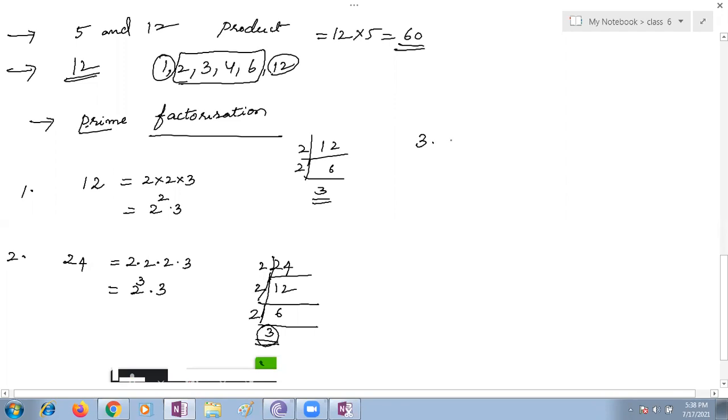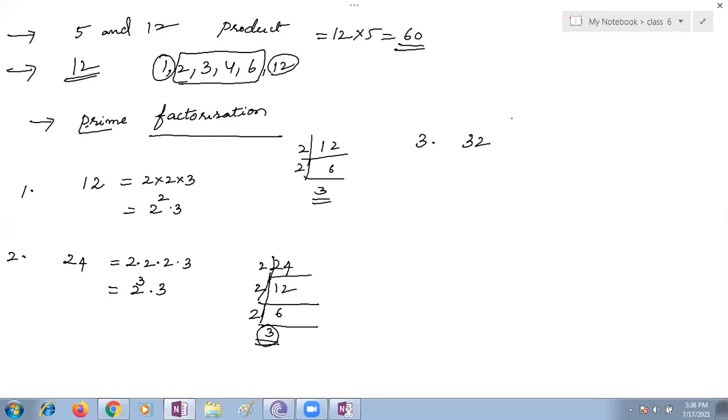Now Sri Harsha Alluri. Sri Harsha, can you express 32 as a product of prime factors? Yes, please tell, Sri Harsha. I'm listening, I can hear you. Please tell.